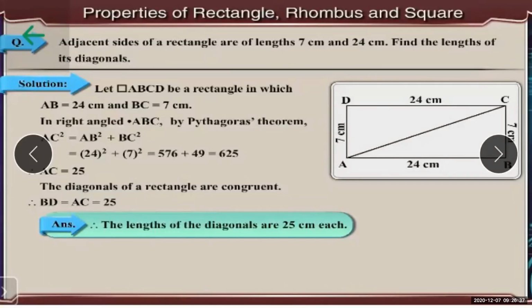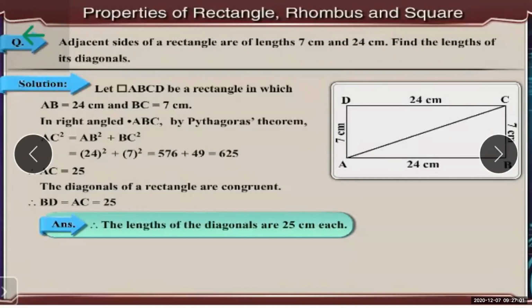Now here, remember students, whenever you read a question, see what is given in the question, and second thing is what is asked in the question. These two things you need to understand when you read the question.